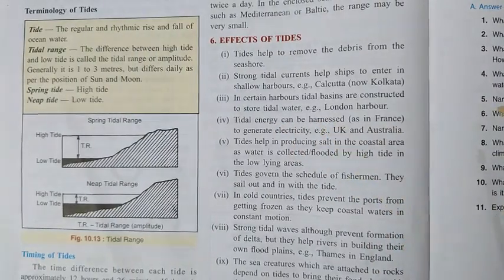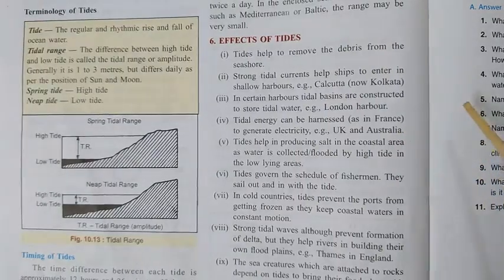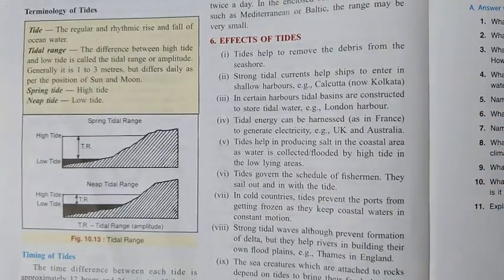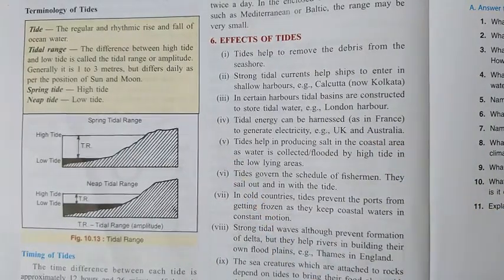Now this electricity is generated in some countries like France, the UK and Australia. These countries, especially near the harbor, generate the electricity in this way. The 5th point is,